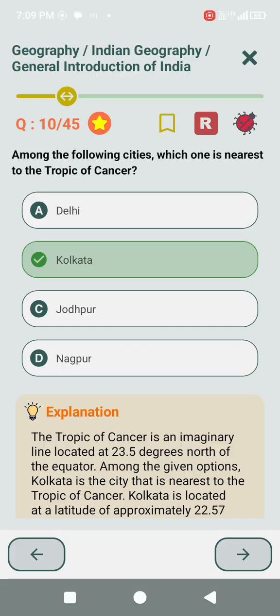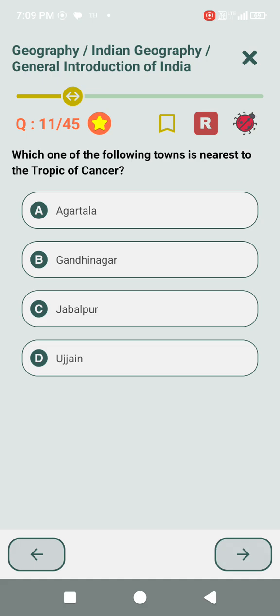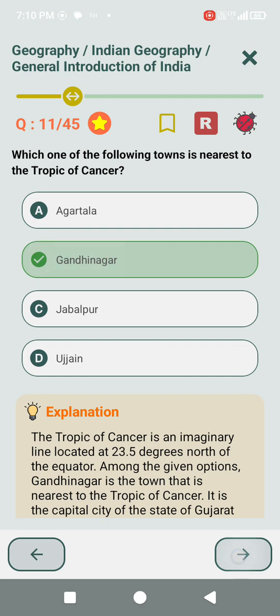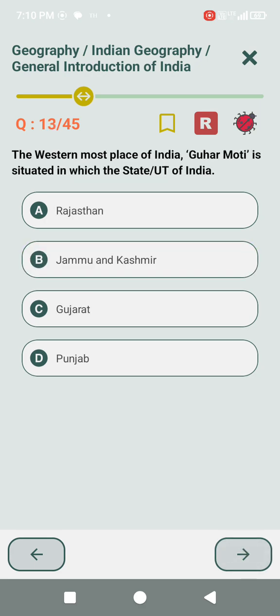Among the following cities, which one is nearest to the Tropic of Cancer? Kolkata. Which one of the following towns is nearest to the Tropic of Cancer? Gandhinagar. 70 degree east longitude passes through Jaisalmer. The westernmost place of India, Guhar Moti, is situated in which state or UT of India?